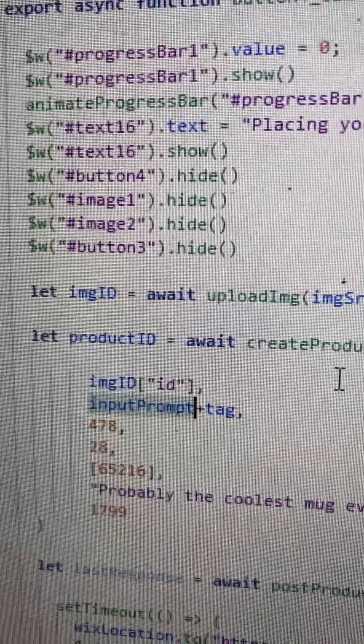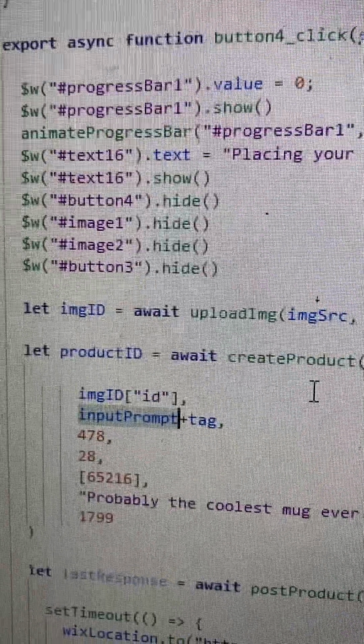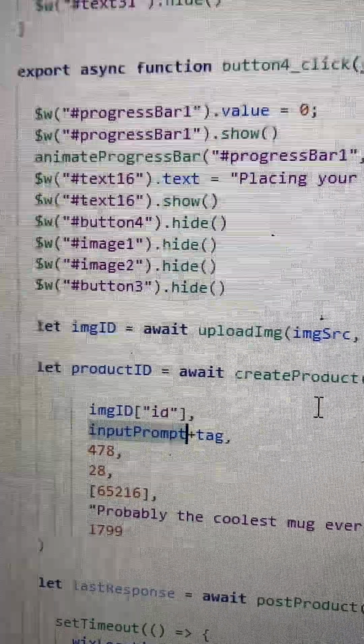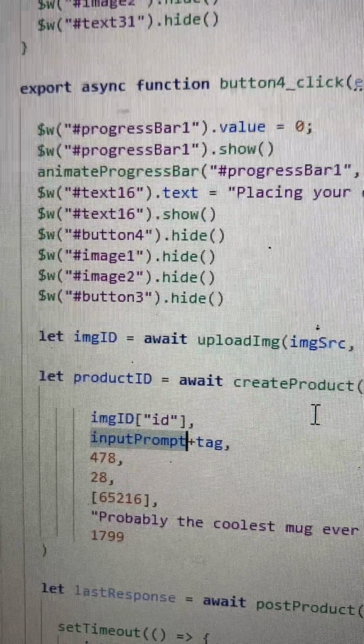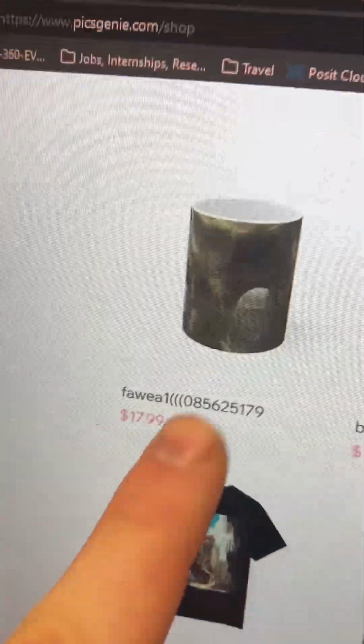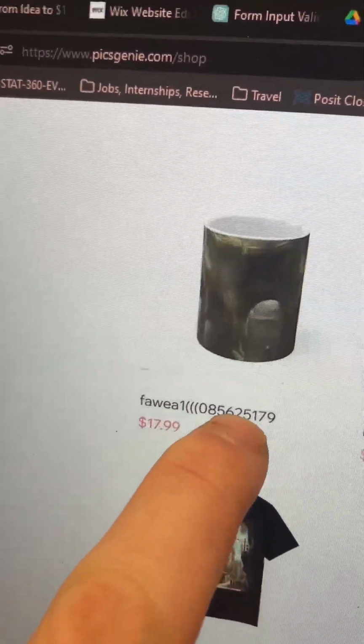So the name of my product is the input prompt plus the tag at the end. For some reason that's not working. So I'm gonna try maybe 1,000 characters just to see if that's the cause. All right, so I can publish stuff to my store that has special characters and numbers, but what I can't do is get anything that's super, super long.